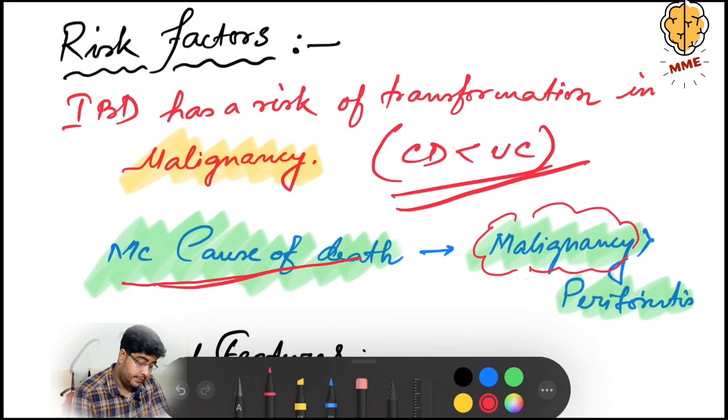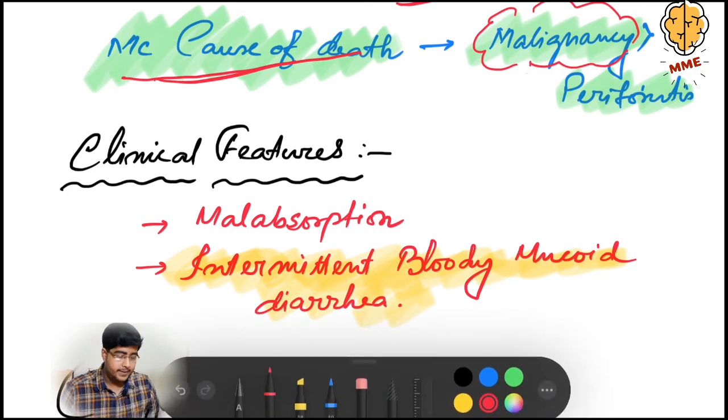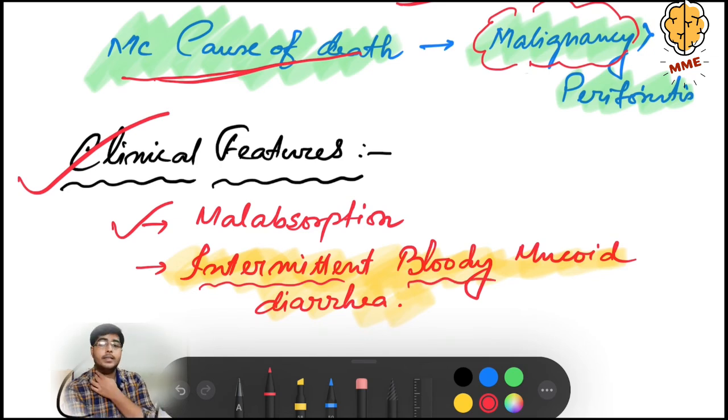Now discuss the clinical features. The clinical features are malabsorption, and the most important clinical feature is intermittent bloody mucoid diarrhea. And the last part is complications.